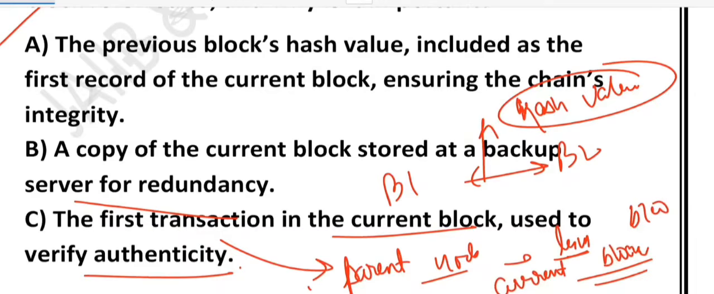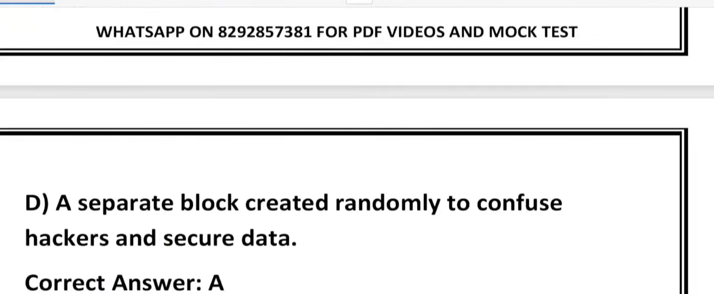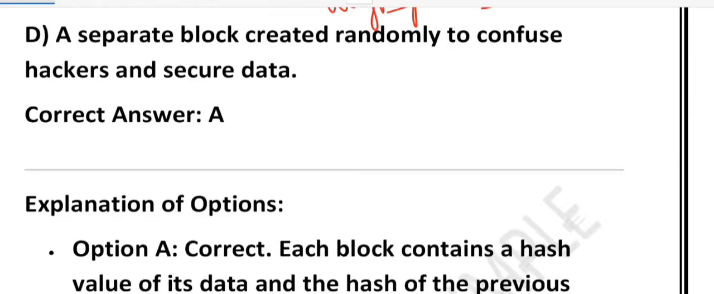And what about option D? Option D, no. Blockchain does not create random or fake blocks to confuse hackers. Its security comes from cryptographic hashing and the rule that every block must connect to the previous one. Yes, that is called cryptographic hashing.